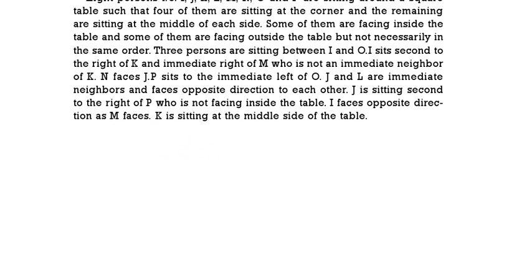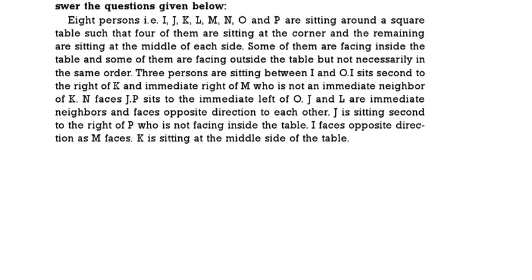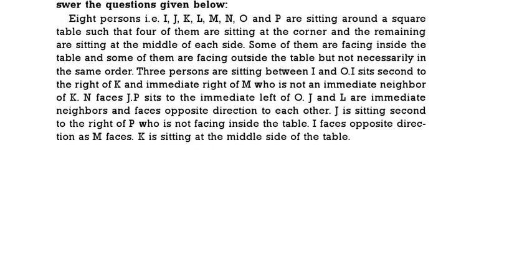48 to 53. Study the following information carefully, then answer the questions. 8 persons I, J, K, L, M, N, O, P are sitting around a square table such that 4 of them sit at 4 corners, remaining are in the middle. Some are facing the center, some are facing outside the center. 3 persons are there between I and O. I is sitting second to the right of K and immediate neighbor of M, who is not the immediate neighbor of K. N faces J. P is to the immediate left of O.